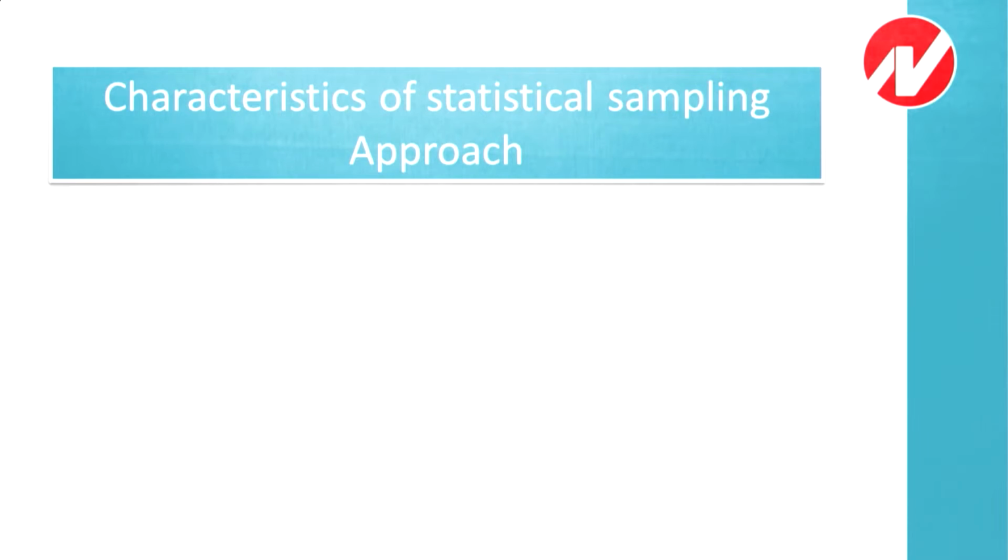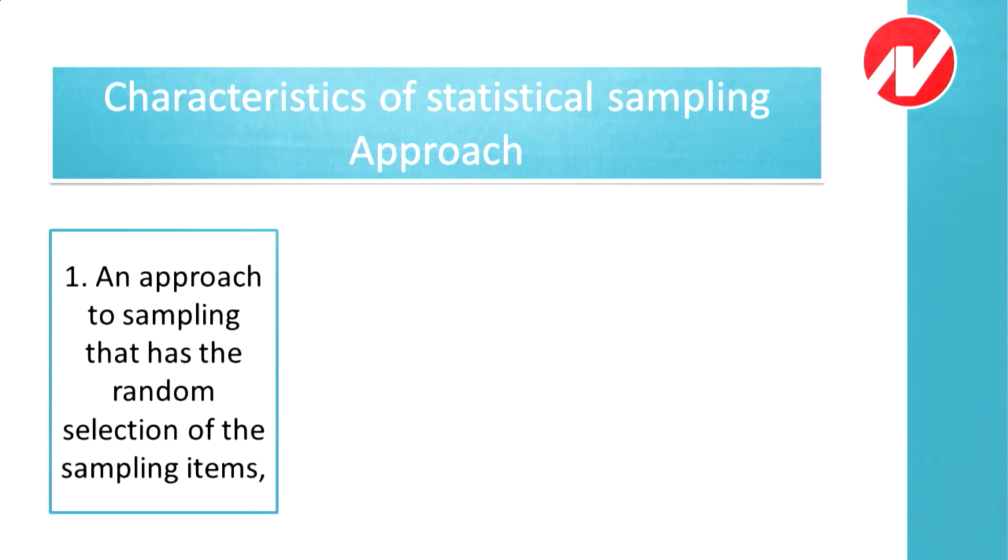Statistical sampling has the following characteristics. First, an approach to sampling that has the random selection of the sampling items. Underline the words random selection, meaning in statistical sampling every sample has an equal chance of being selected from the population.